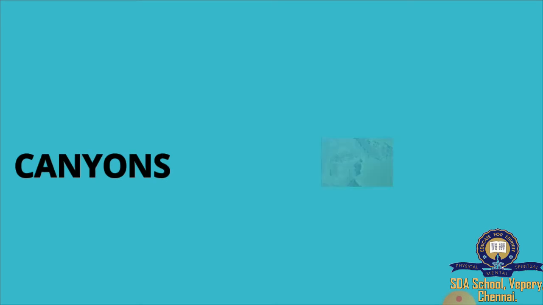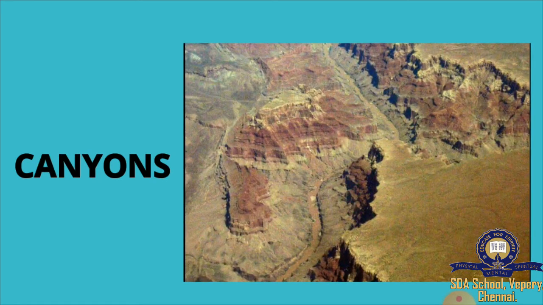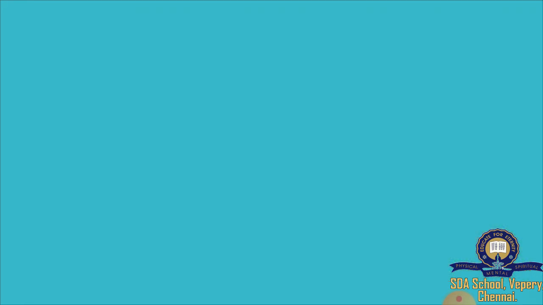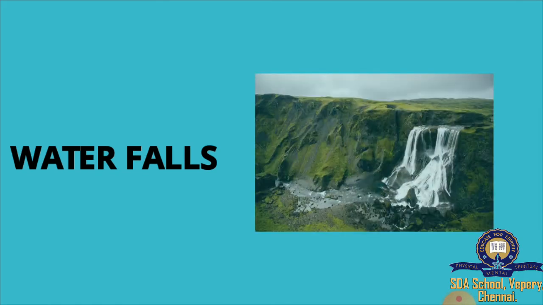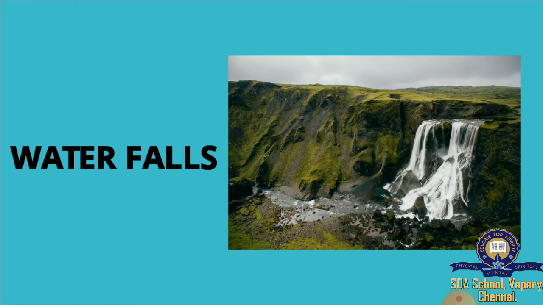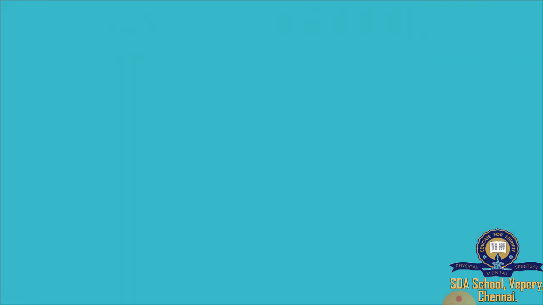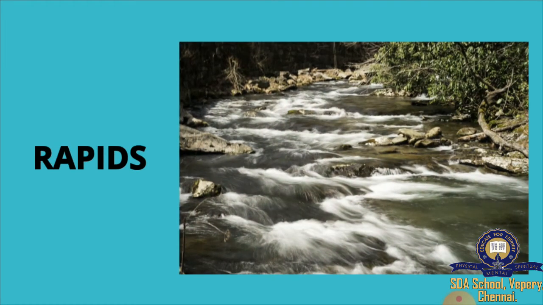Canyons. This is the image of canyons. Waterfall. Have you seen waterfalls? Yes, the image is a waterfall. Next is rapids. This is an image of rapids. Rapids look like this. It is a form of river.